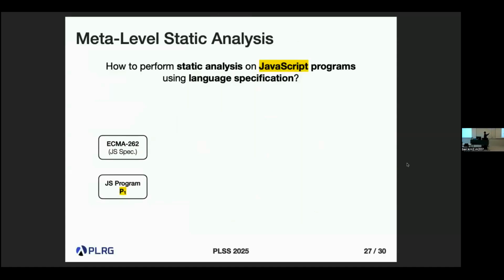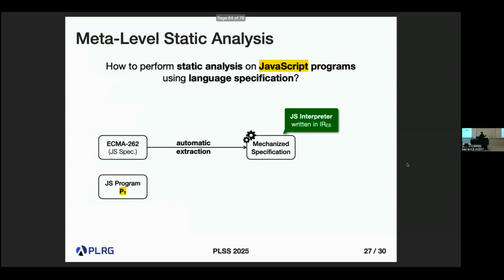So it means that we have this specific version of the spec, and we want to analyze this program. Using our extraction tool, we can extract this mechanized spec. As I said, this is a JavaScript interpreter written in our metalanguage. If we have a static analyzer for our metalanguage, then we can analyze this interpreter. So this analysis result represents the possible behaviors of an interpreter.